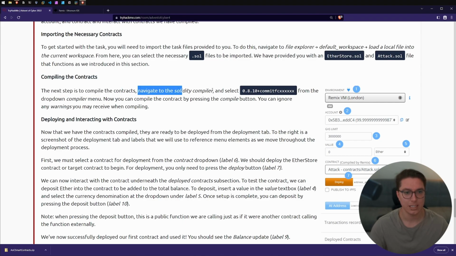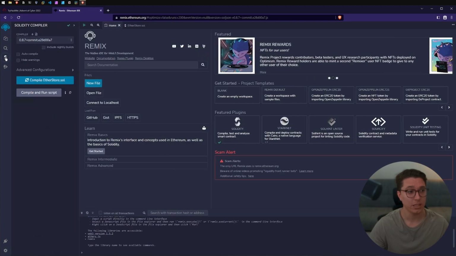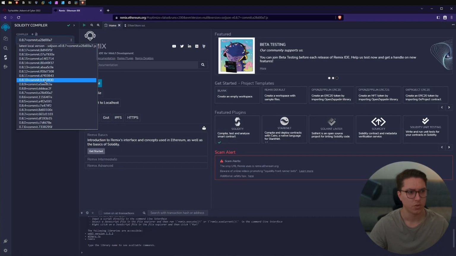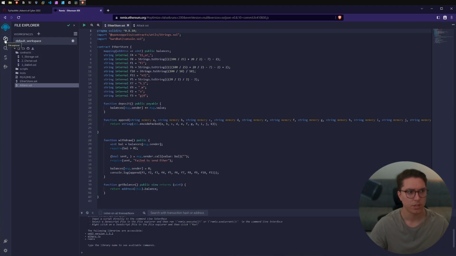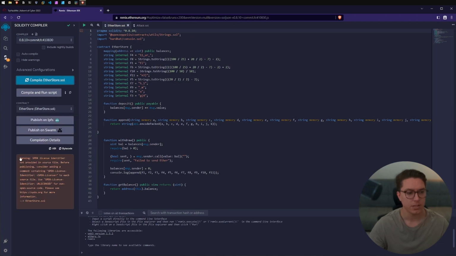Navigate to the Solidity compiler and select this from the drop-down compiler menu. So on the left-hand side, we've got Solidity compiler. As long as it starts with 0.8.10 plus, so we've got that here. Okay, so we just need to make sure that in our file explorer we've got our .sol files open, and then we can have either of them selected and then run compile. So it says we can ignore any of the warning signs, so that's fine.